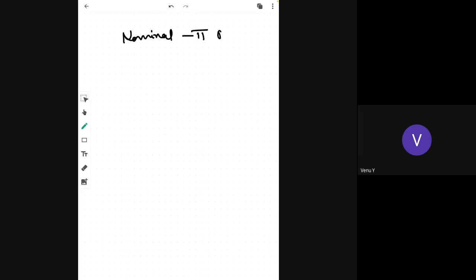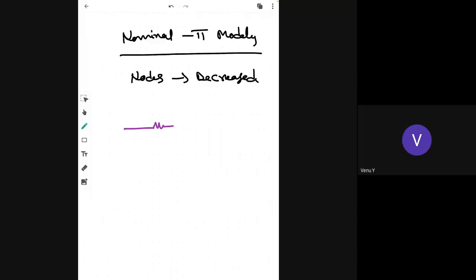Nominal pi models, in general, are useful to reduce the nodes of the power system. Nodes can be decreased, and hence we'll prefer the nominal pi model, in which you have R resistance and reactance of the line, and half of the admittance is concentrated at both of the ends, sending end and receiving end, Y by 2 and Y by 2.